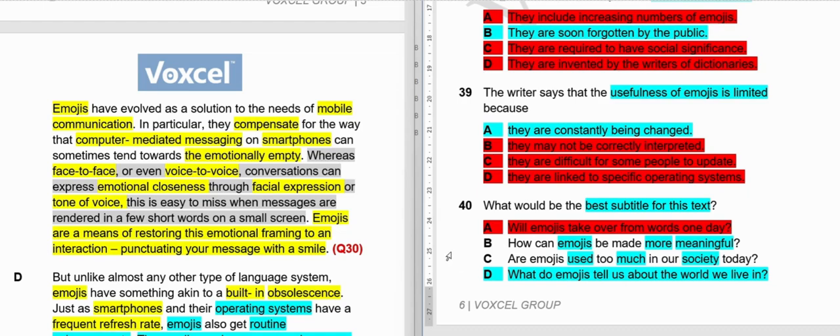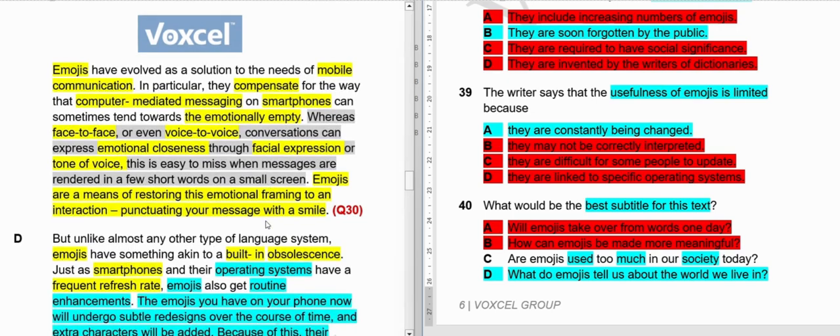B cannot be our answer because there is nothing about the developments, like how we can develop emojis in the future to convey better messages. So it cannot be our answer. There is mention that we use it today, but most of the passages are not about whether we are using it too much and we should reduce our usage. There are no suggestions to reduce it, or how much time we are spending.